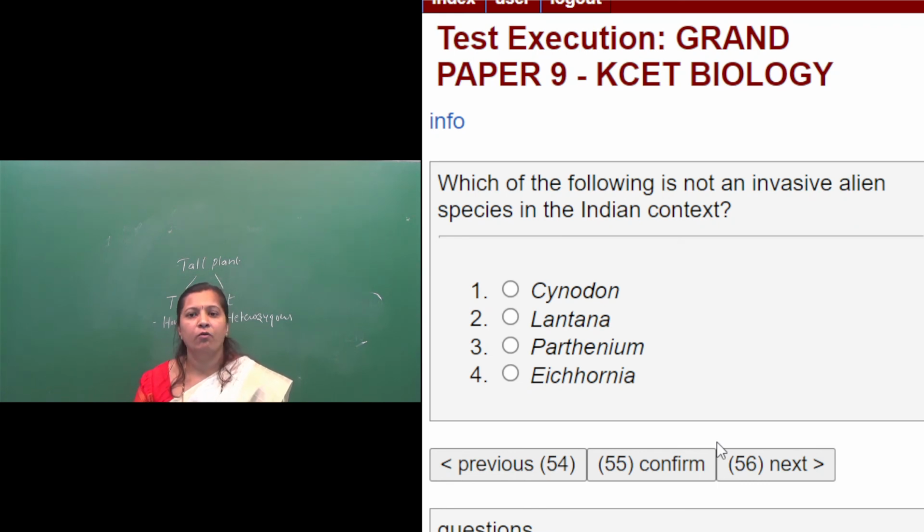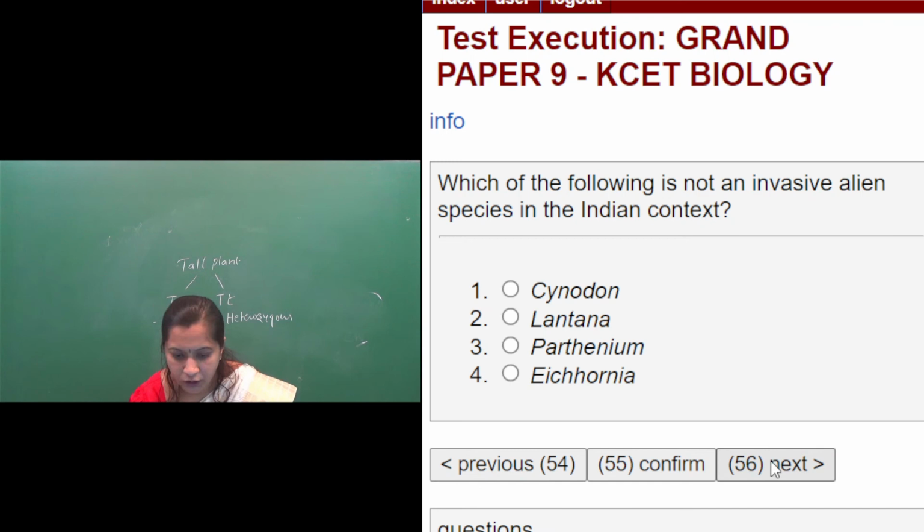Eichhornia is water hyacinth, an aquatic weed, which was introduced to Indian water to reduce the pollution, but it has clogged the water bodies, causing oxygen depletion. That has resulted in the death of so many native species in Indian water. So Eichhornia, Lantana, Parthenium are all invasive alien species, but Cynodon is the right answer. It is not an invasive alien species in the Indian context.